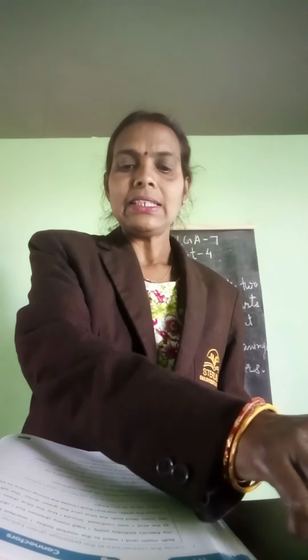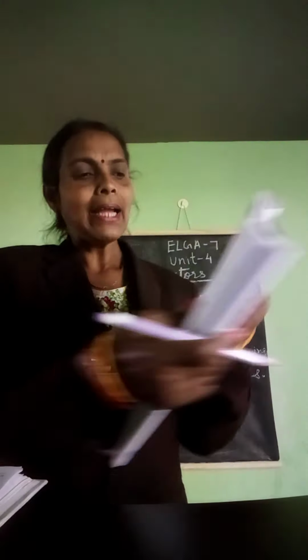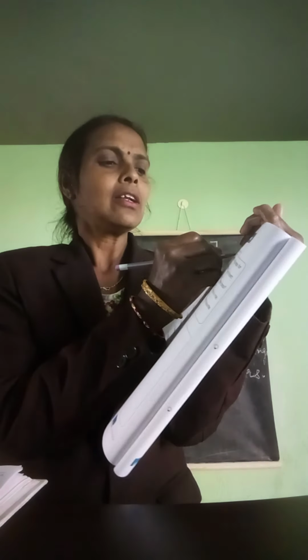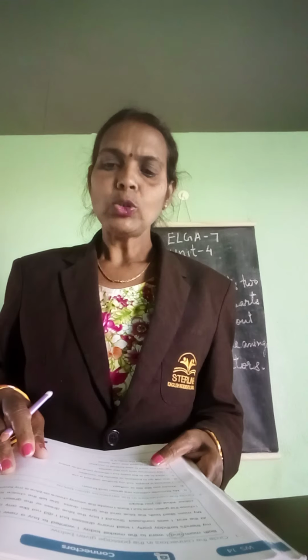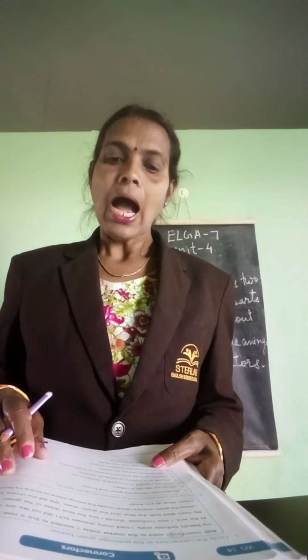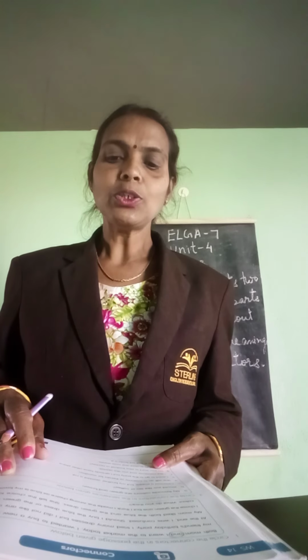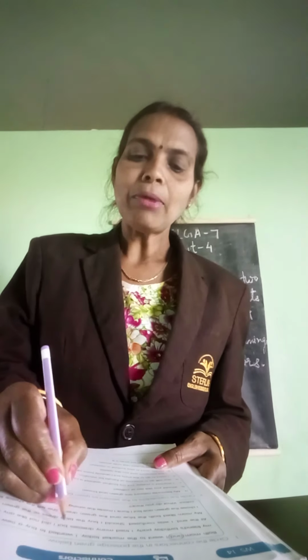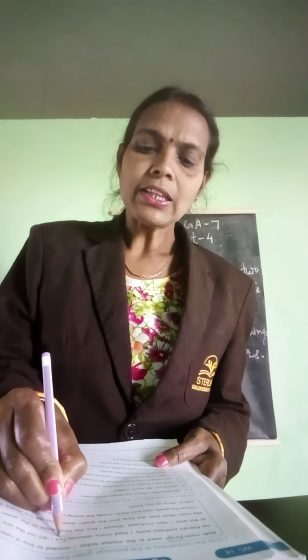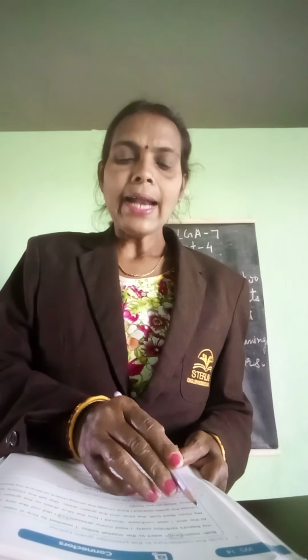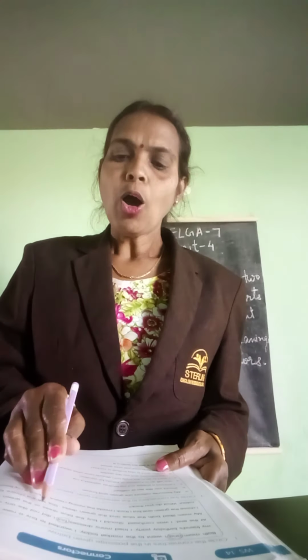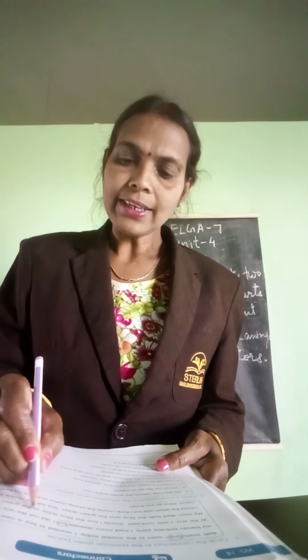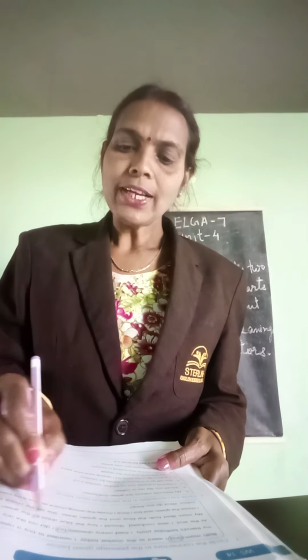Both mom and I. Here, and is the connector. I went to the market. I wanted to buy a new dress for my friend's birthday party. I tried many dresses, but I did not like any of them. Here again, but is the connector, so you circle that one. At the end, I was confused. Should I buy the blue dress or the green dress? Here, or is the connector, so you circle or.